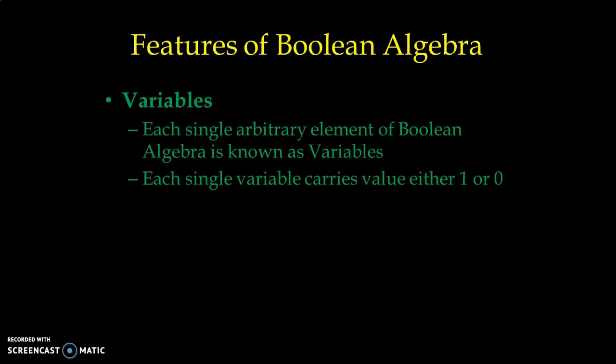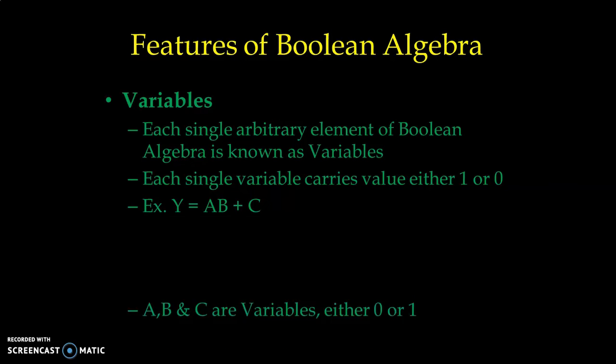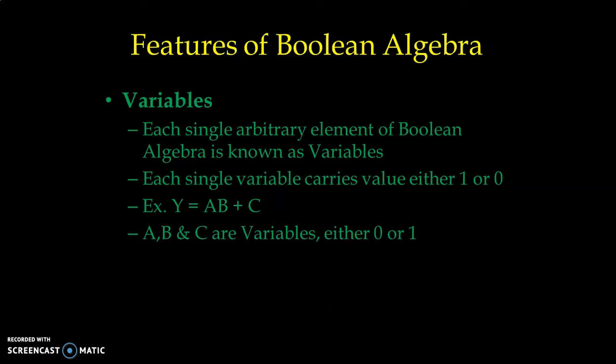We discussed earlier that it requires binary numbers only, that is either 0 or 1. For example, Y is equal to AB plus C. Now A, B and C are variables and the value of variables might be either 0 or 1. Output is Y. Y is also either 0 or 1.